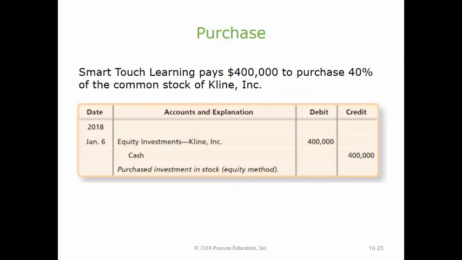Investments accounted for by the equity method are recorded at cost at the time of purchase. Suppose Smart Touch Learning pays $400,000 to purchase 40% of the common stock of Klein Inc. Smart Touch Learning then refers to Klein as an affiliated company. Smart Touch Learning's entry to record the purchase of this investment on January 6, 2018 is shown here. Notice that the investor includes the name of the investee on the account to signify that Smart Touch Learning has significant influence over Klein Inc.